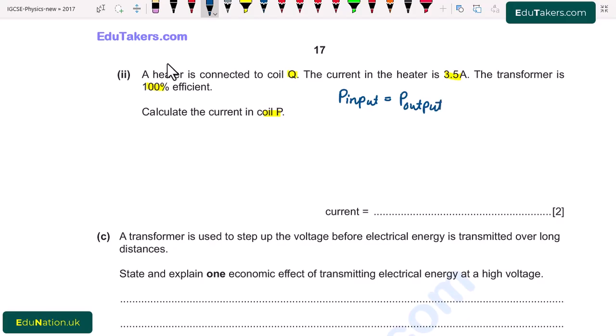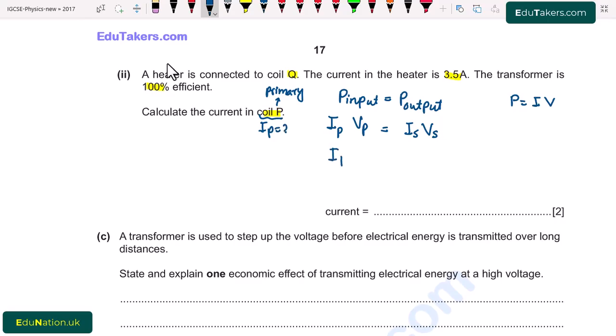Input power is supplied to the primary coil, while the output power is taken from the secondary coil. We also know that power is the product of current and potential difference. I write here Ip Vp for the primary coil, which will be equal to Is Vs for the secondary coil. Here we have to find out the current in the primary coil.